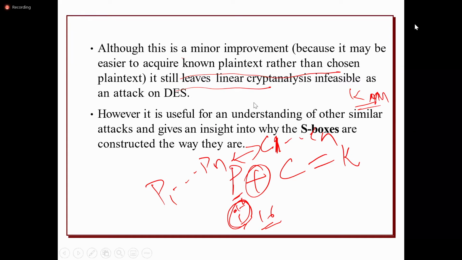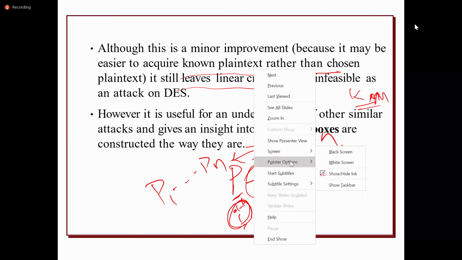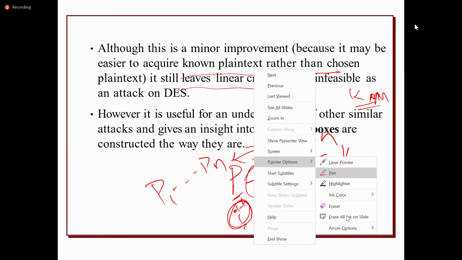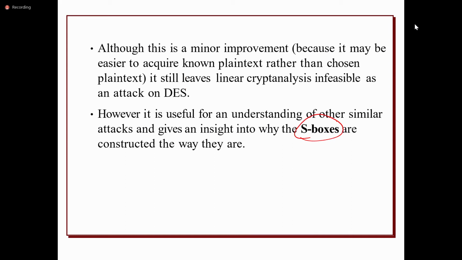Mainly, the procedure focuses on the S boxes. We know that the S box is used for substitution in DES as well as in AES algorithms. In AES, it uses a 16 by 16 matrix with 8-bit input and 8-bit output, whereas in DES, it uses a 6-bit input and 4-bit output S box. The size of the S box in DES is 4 by 16, 4 rows and 16 columns.